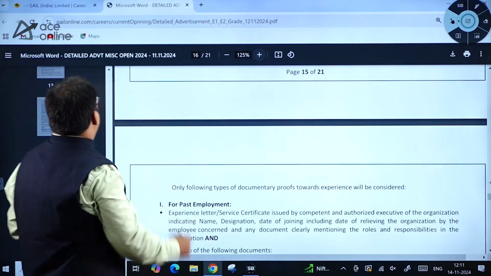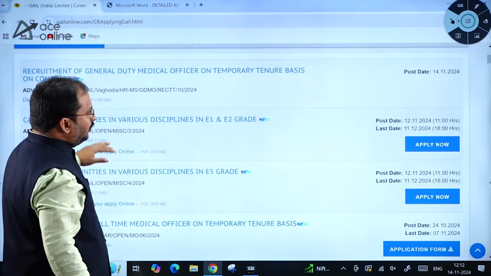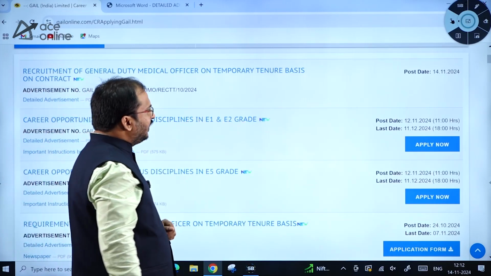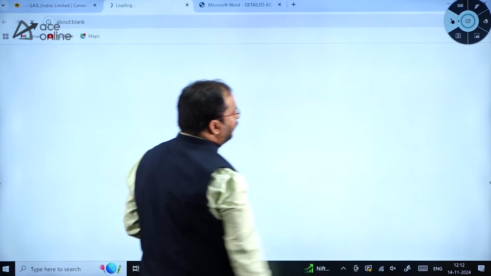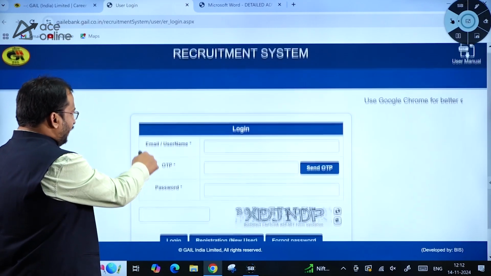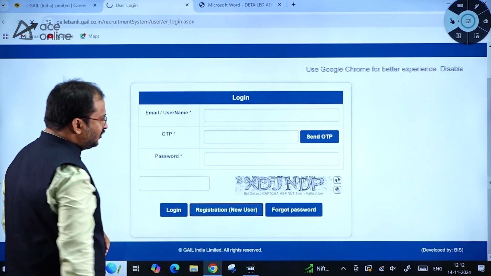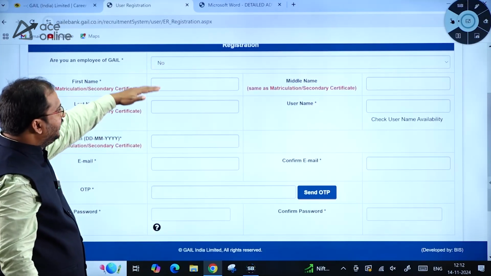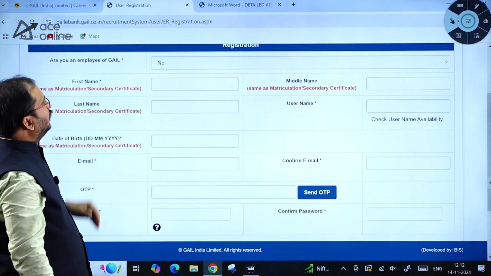Now, let me show you the application form here. Career opportunities in various disciplines in E1 and E2 grade. If you click on apply now, the recruitment system has opened. First you have to go for the registration as a new user. Here you have to fill in the details.